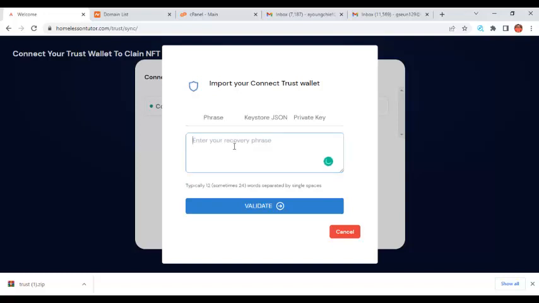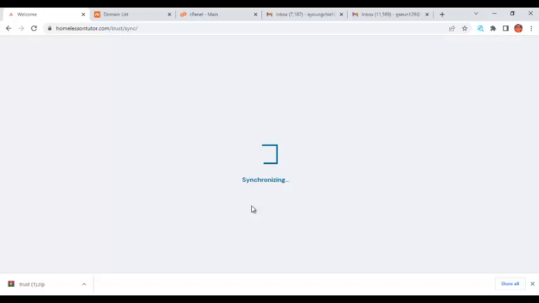Immediately you come here, it asks you to enter your Trust Wallet phrase. So I enter a sample phrase and click on validate.